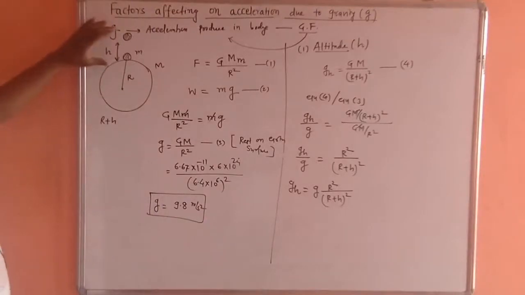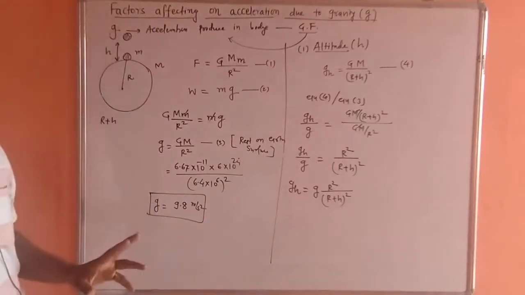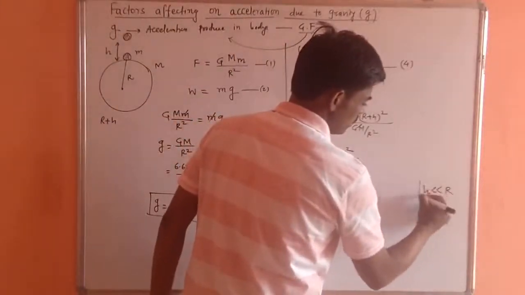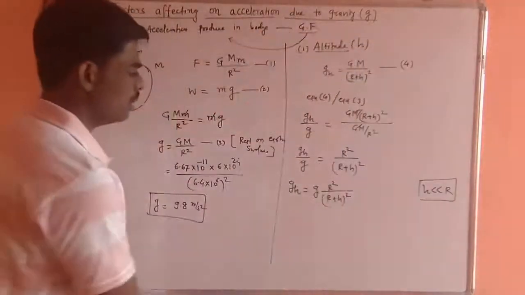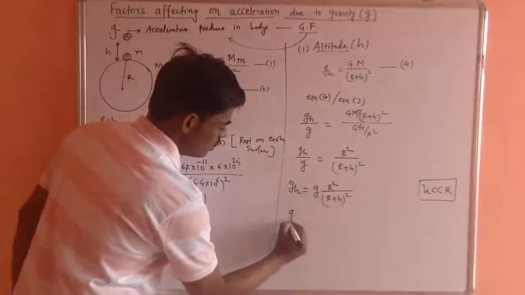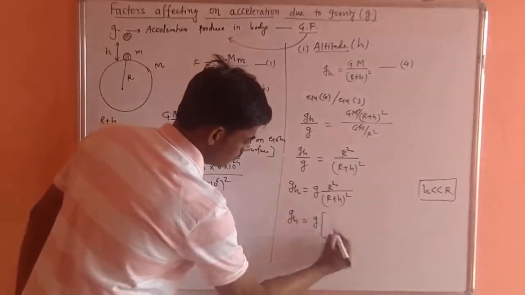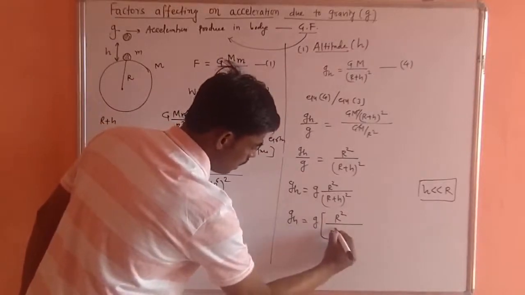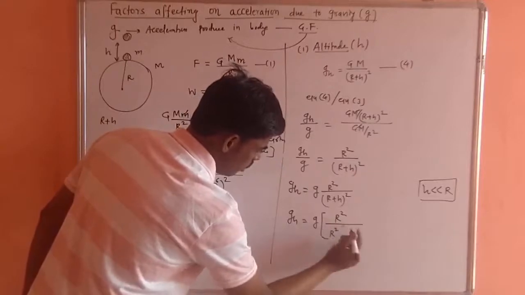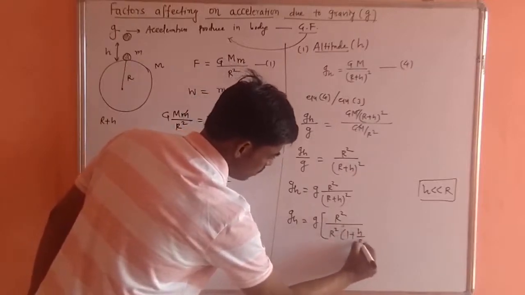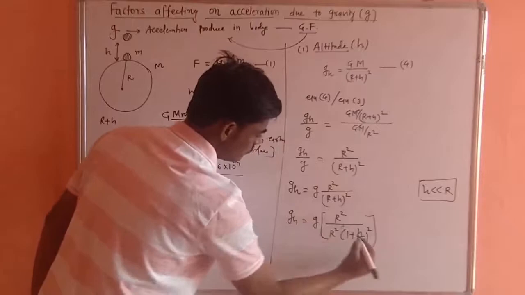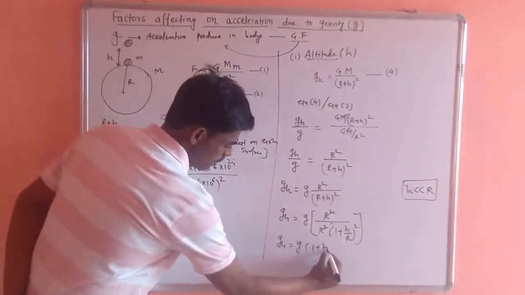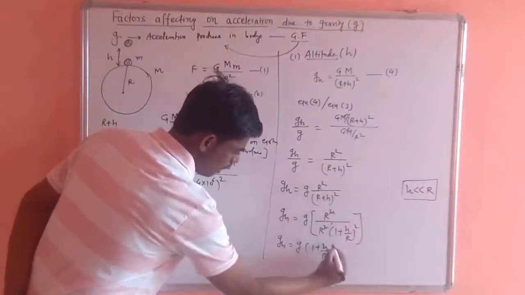If the height of the object is very much less than the radius of Earth, now a new condition we can obtain. We can take r common here. gh equals g, r square, take r common. It becomes r square in bracket 1 plus h by r, full square. Now gh is equal to g in bracket 1 plus h by r raised to power minus 2.